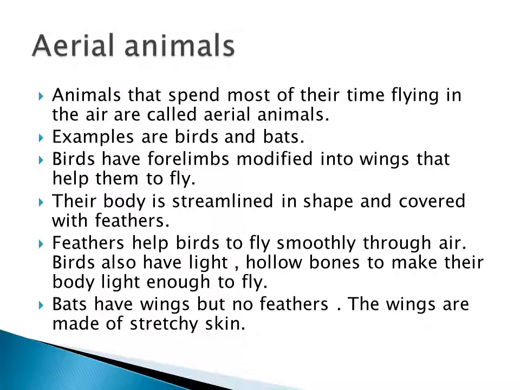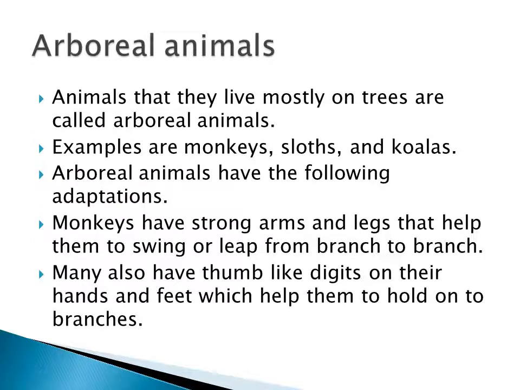And if you see their body, they have a streamlined shape. Okay. So they have light and hollow bones to fly easily in the sky. Talking about the bats, bats have wings but they do not have feathers. Okay. The wings are made of stretchy skin.